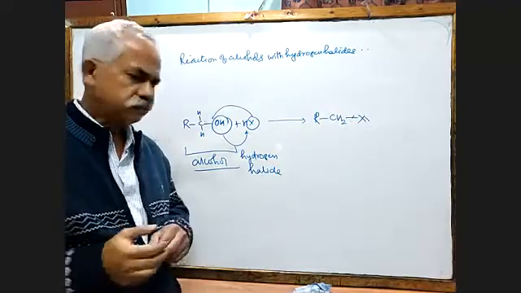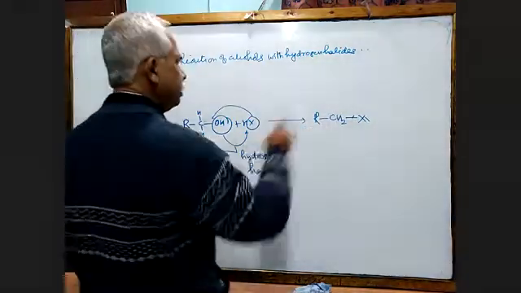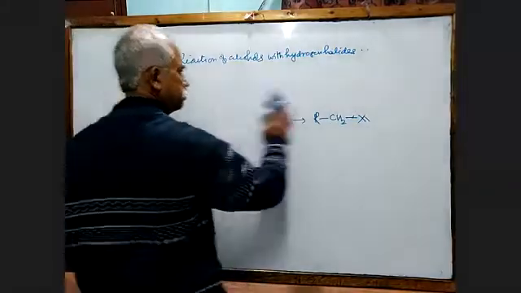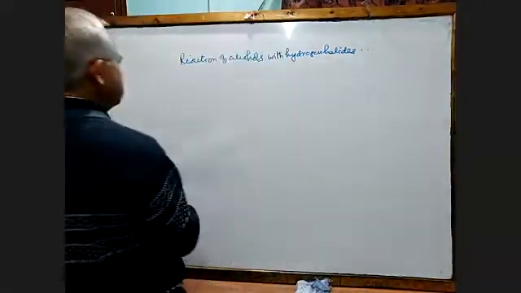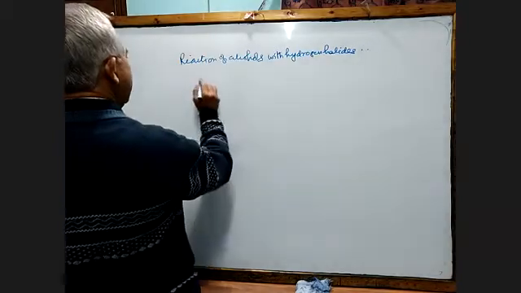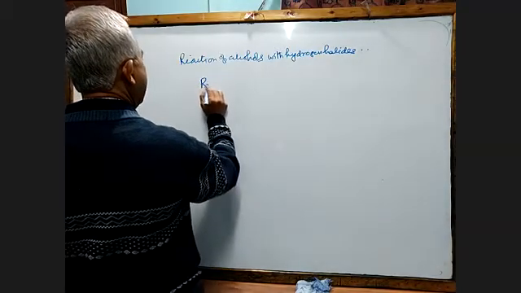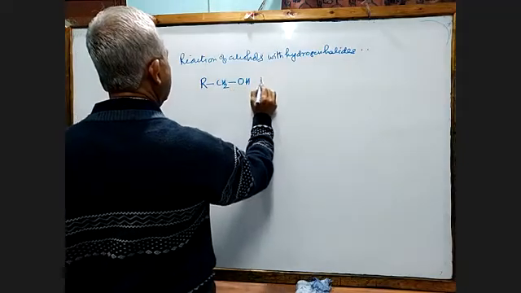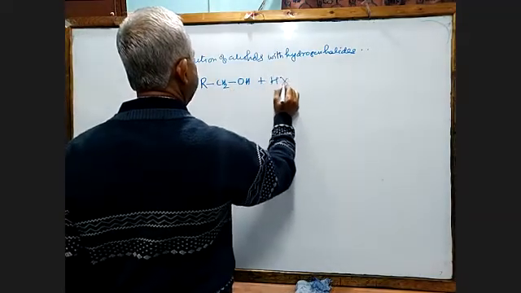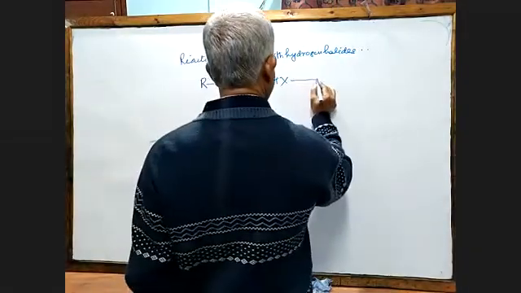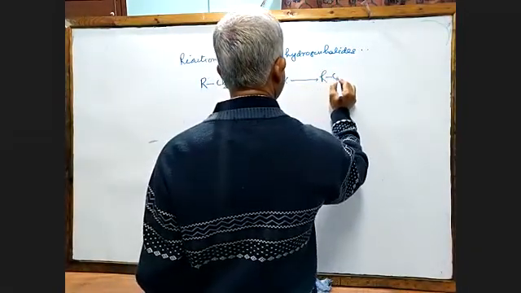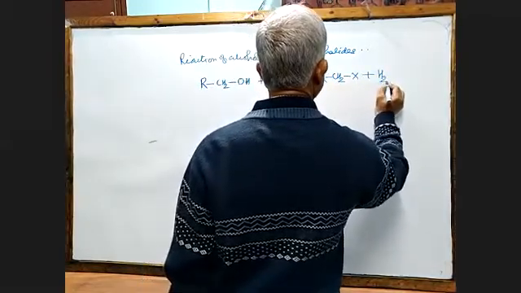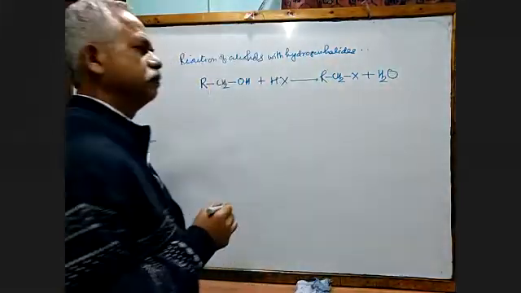So this is my process. I'll write it now: ROH and HX gives RX plus H2O.